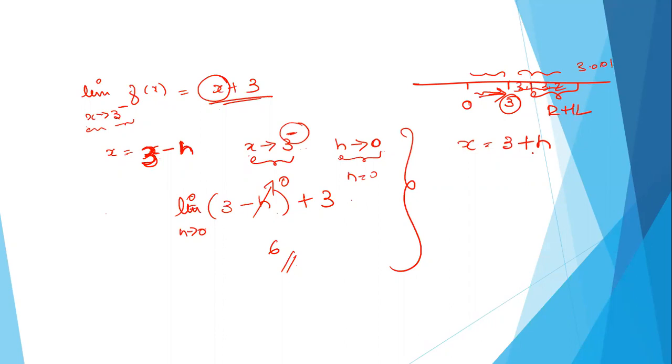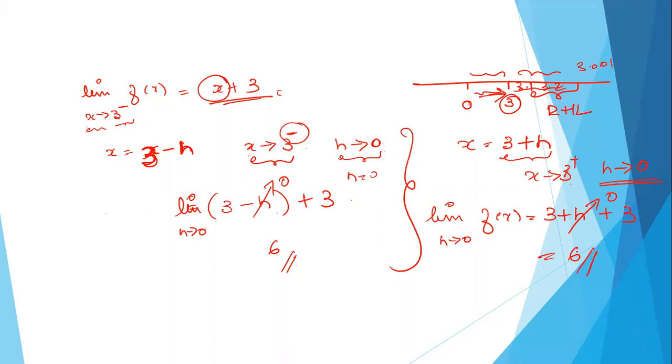So when x tends to 3 from the right hand side, h will tend to 0. Now you just have to replace x with 3 plus h, and the limit also you have to change. So here 3 plus h plus 3, h is 0, so we get 6.